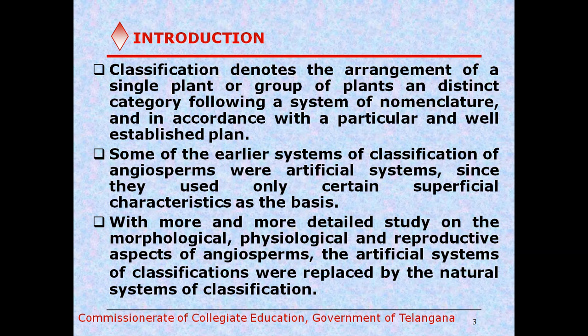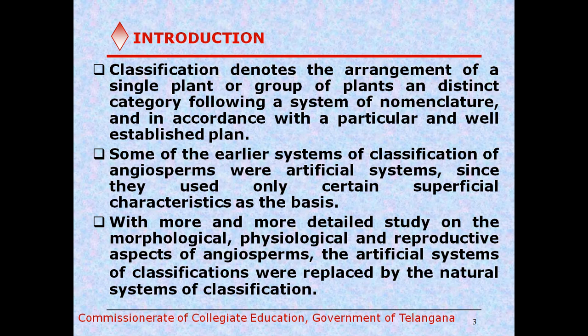And next, as more and more detailed study of the morphological, physiological and reproductive aspects of angiosperms was established, the artificial systems of classification were replaced by the natural system of classification. The natural system of classification is based on several features, like morphological features, vegetative and reproductive features, and physiological features. There are several natural systems of classification. The earliest ones are De Candolle's system, De Jussieu's system, and Lindley's system of classification.